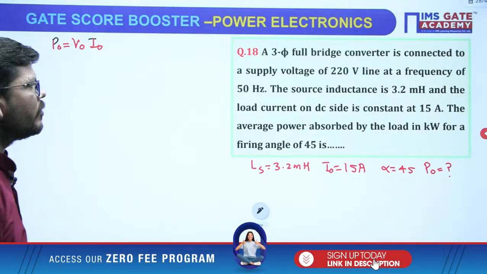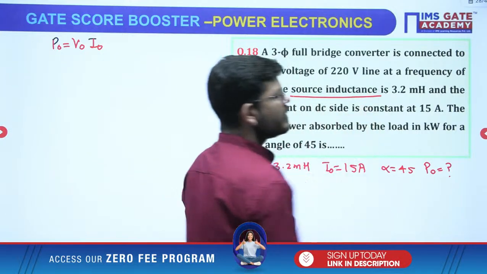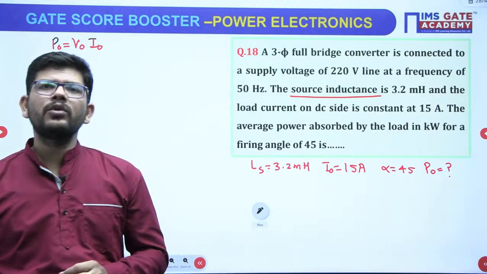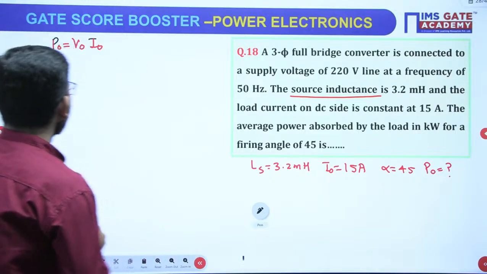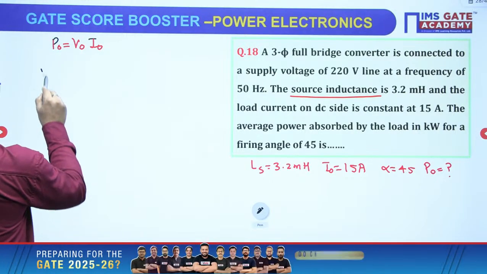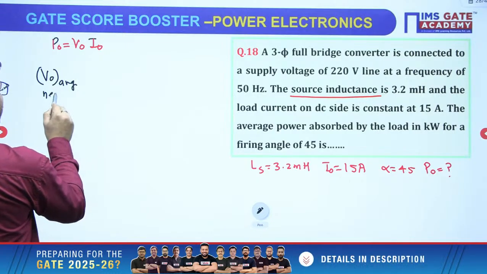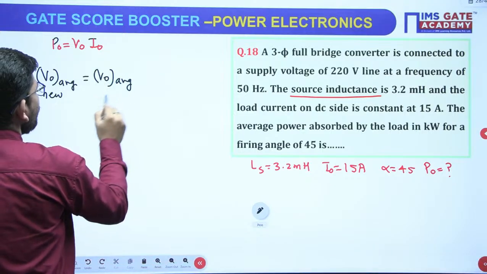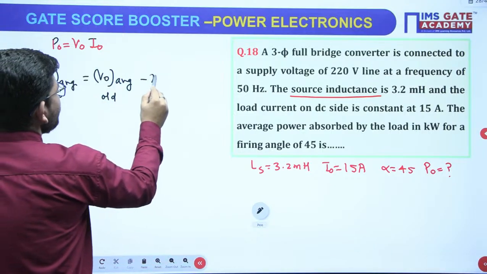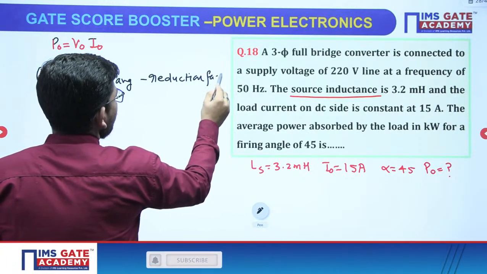Now we have to calculate V0, and what you can see is that source inductance is there. Because of the source inductance, there will be a net reduction in the voltage, okay? So what is the new average voltage? V0 average new will be V0 average old minus the reduction factor, right?